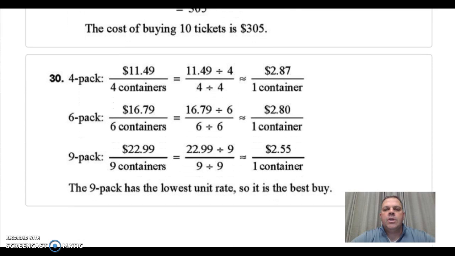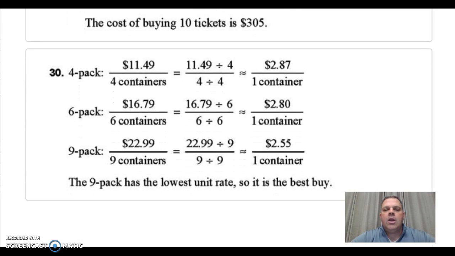For number 30, the 4-pack costs $2.87 per container. The 6-pack costs $2.80 per container. The 9-pack costs $2.55 per container. Therefore, the lowest unit rate is the 9-pack, so it is the best buy.